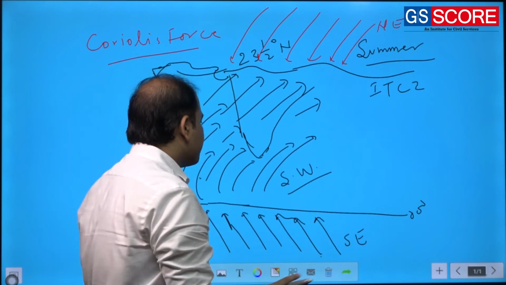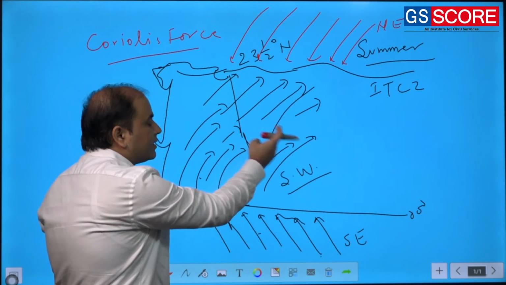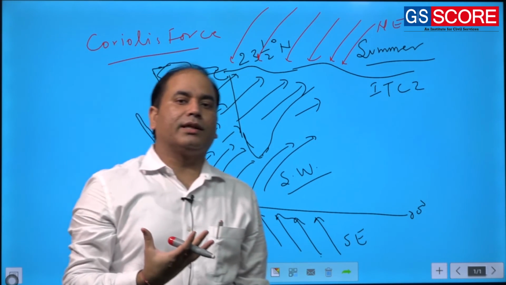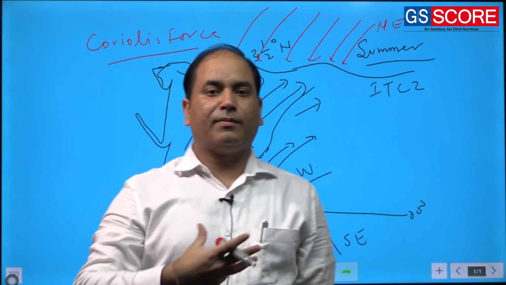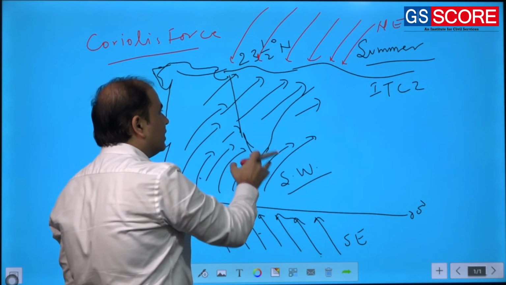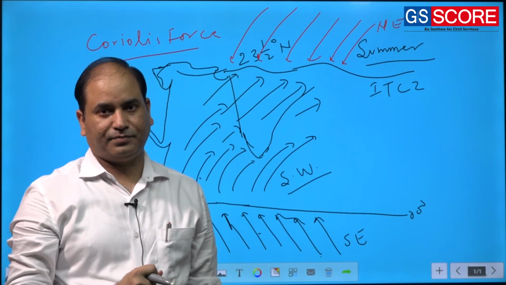So simply the same southeasterly after crossing the equator is becoming southwesterly, carrying the moisture from the Arabian Sea and Bay of Bengal, and the moisture is brought by these southwesterly over the Indian mainland in the form of Indian monsoon.